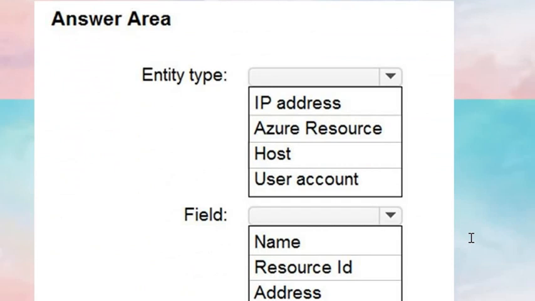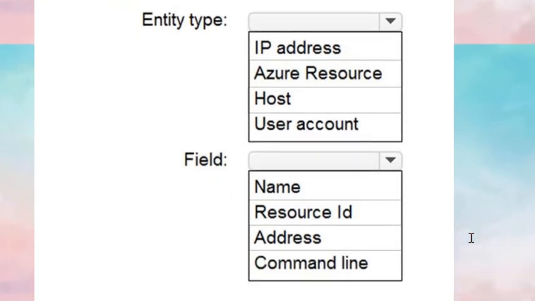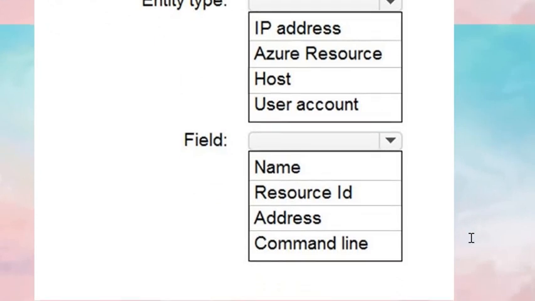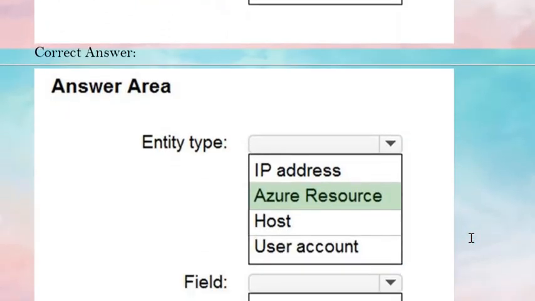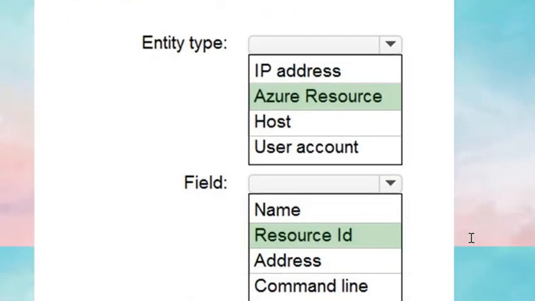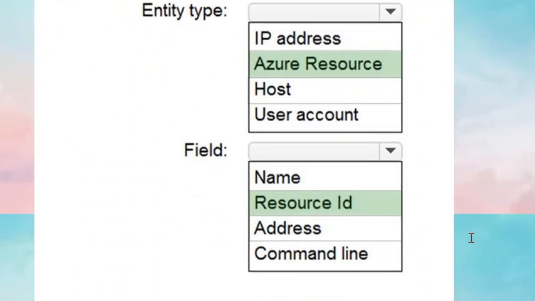Entity type, the options are IP address, Azure resource, host, user account. The field options are name, resource ID, address, command line. The correct answers are entity type should be Azure resource and the field should be resource ID.